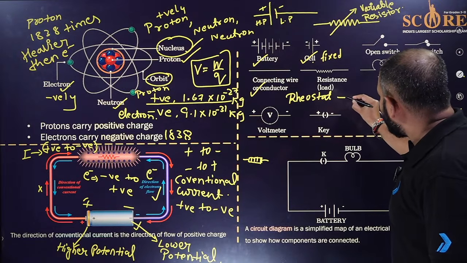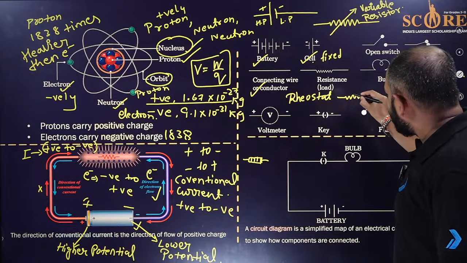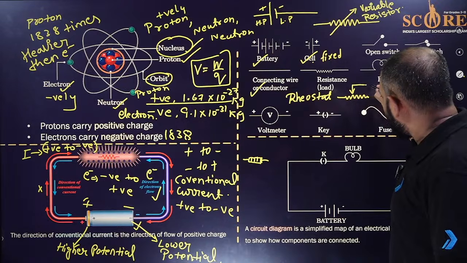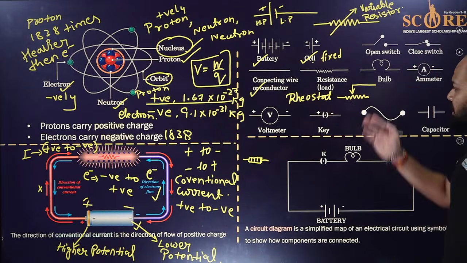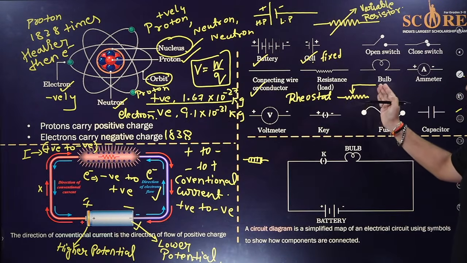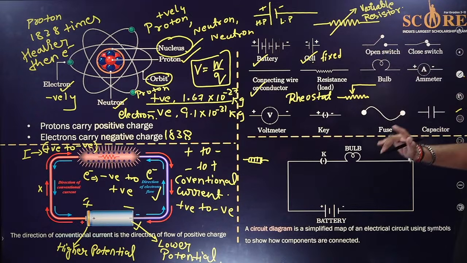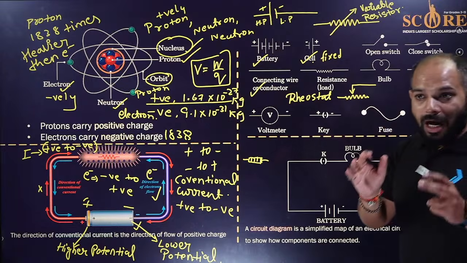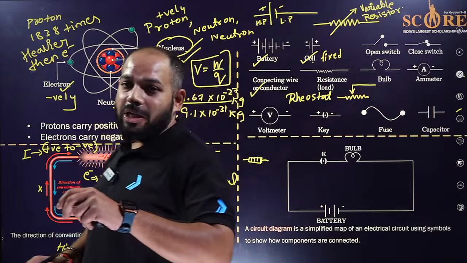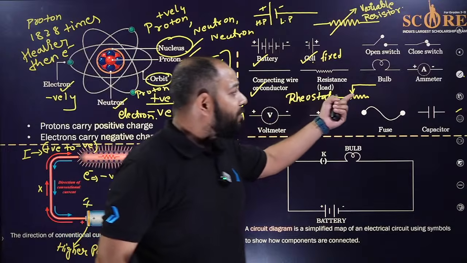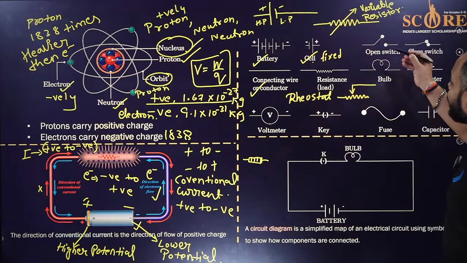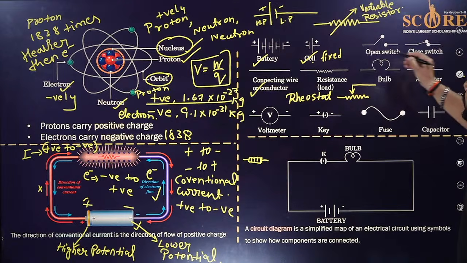For that we have the symbol like this, and one jockey over this. The jockey moves here and there. That is all the variable ones. I hope it's been clear. If you have any doubt, drop it in the chat box. Then we have the bulb right now. Then we have the open switch and the closed switch, as you can see.